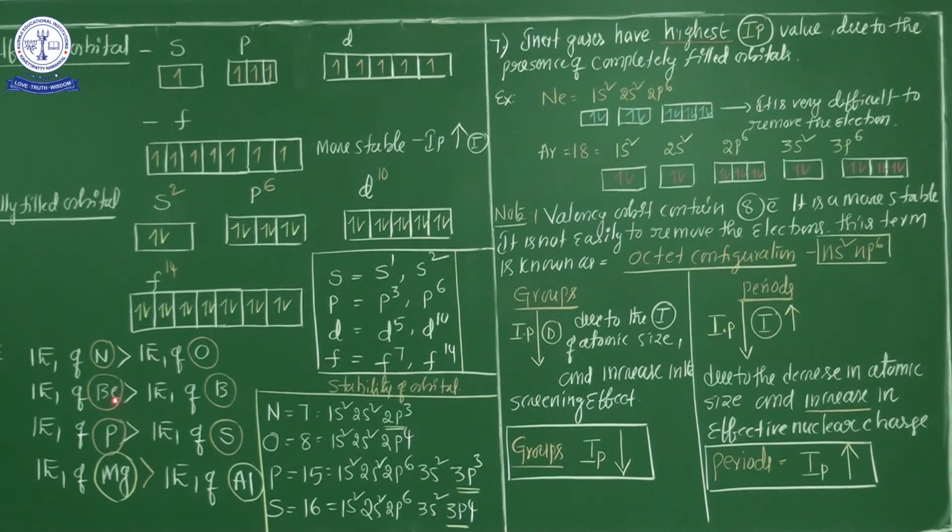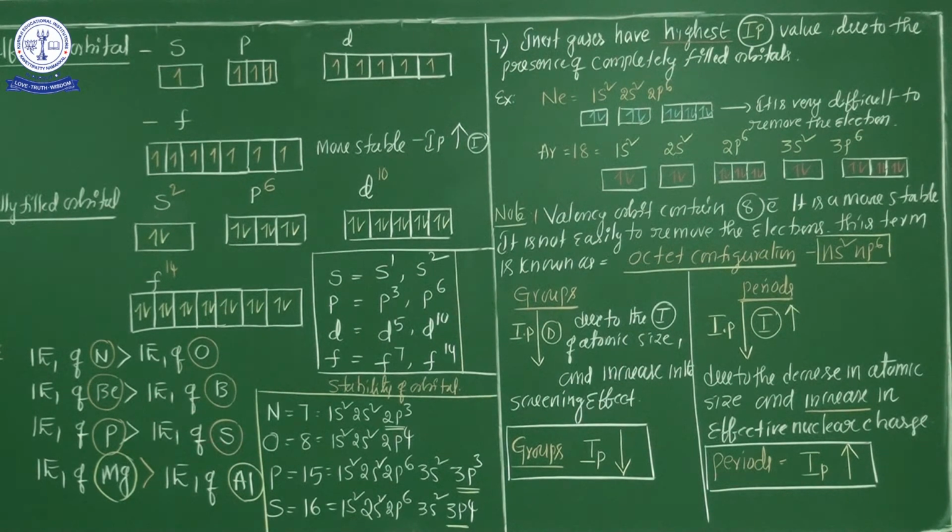That is the reason if you remove the electron from beryllium and boron, beryllium is very difficult, that's why maximum ionization potential is required. But from boron's point of view, minimum ionization potential is enough because it is an unstable category of the orbital. And next, the first ionization potential of phosphorus is maximum compared to the first ionization